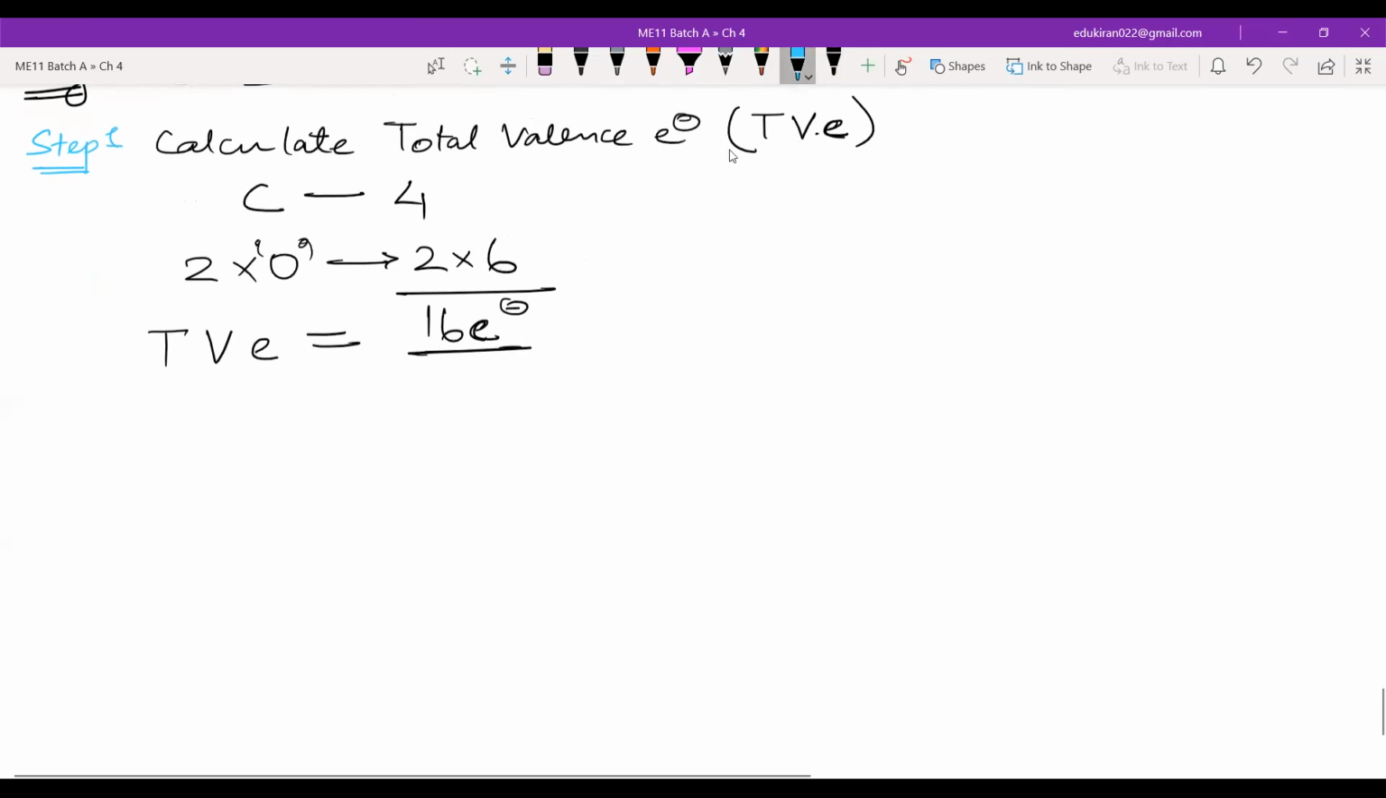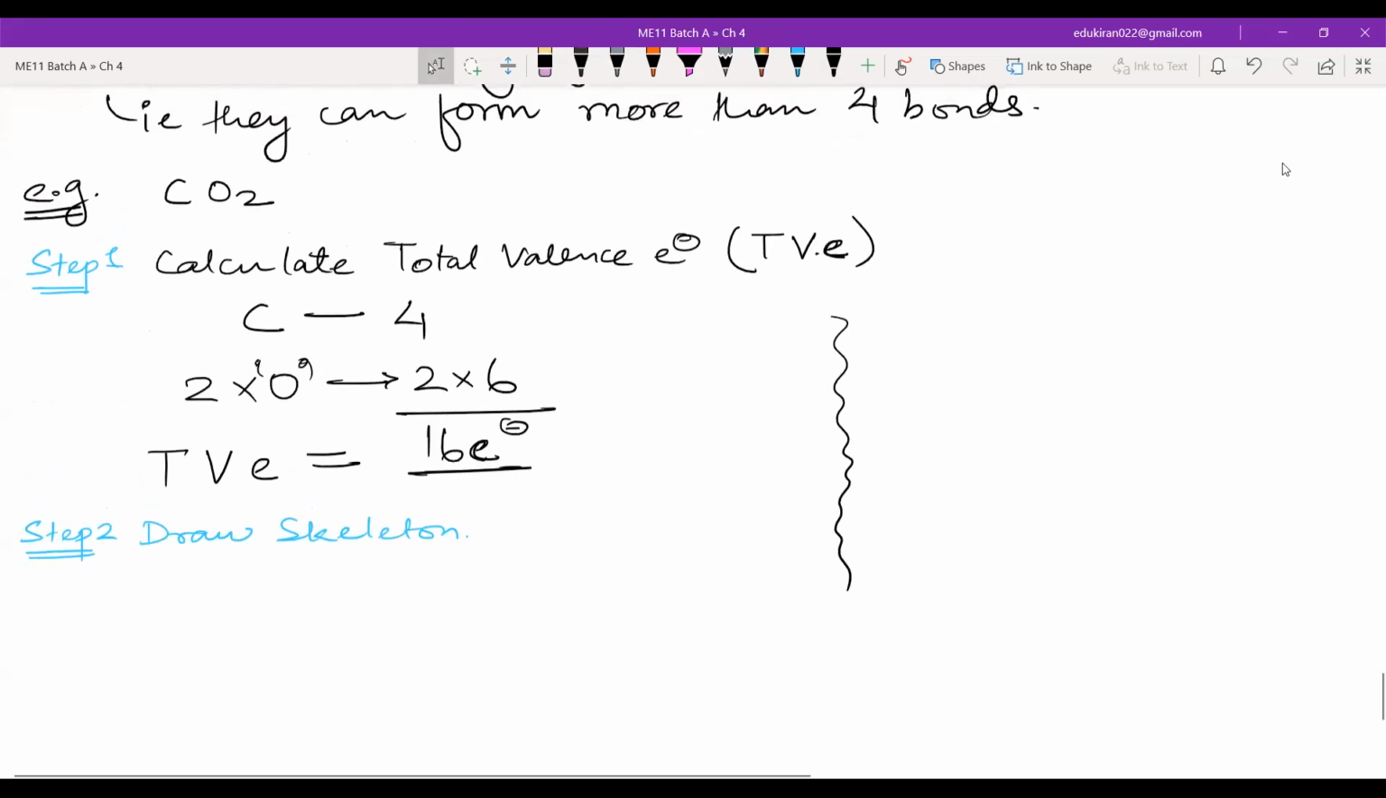Yes, sir. Step 2: Draw a skeleton. Now, to draw a skeleton, you have to know how to choose the central atom. Okay, in carbon dioxide we have carbon and oxygen. So which will be in the center? Whether the oxygen will be in the center or the carbon will be in the center.